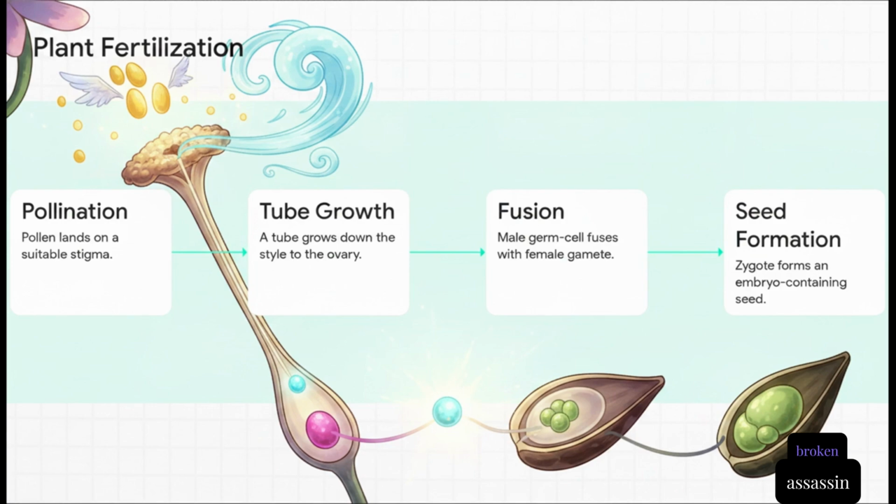But the journey's not over. A tiny tube actually grows out of that pollen grain, traveling all the way down the style like a little highway to reach the ovary at the very bottom. The male germ cell travels down this tube, fuses with the female gamete in the ovule, and boom, creates a zygote. This zygote then divides multiple times to form an embryo. The ovule develops a tough outer coat, and it eventually converts into a seed. It is an incredibly highly structured delivery system for the next generation.